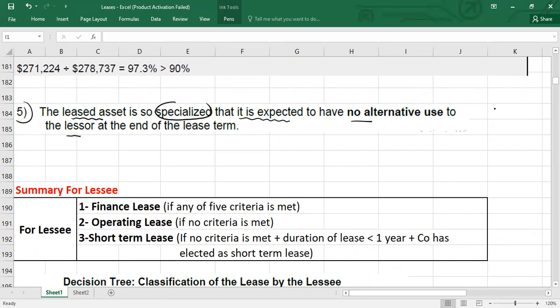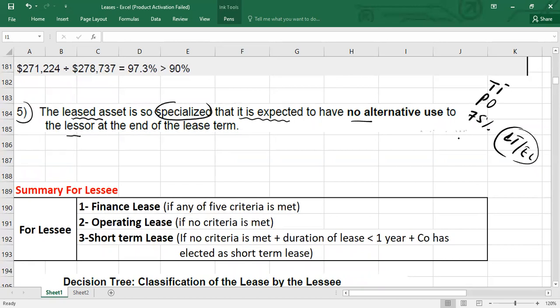Look at here, we studied overall 5 criteria. Criterion number 1 was transfer of title. You have to check, is there any transfer of title at the end of the lease period? Check, is there any purchase option which the lessee is certain to exercise? If this is also not there, check whether the 75% test is met, where you take lease term divided by economic life times 100.